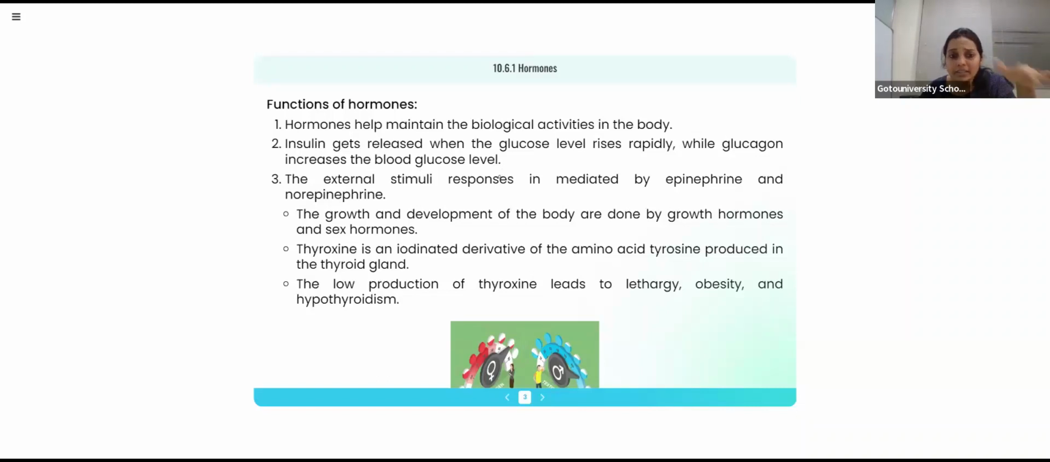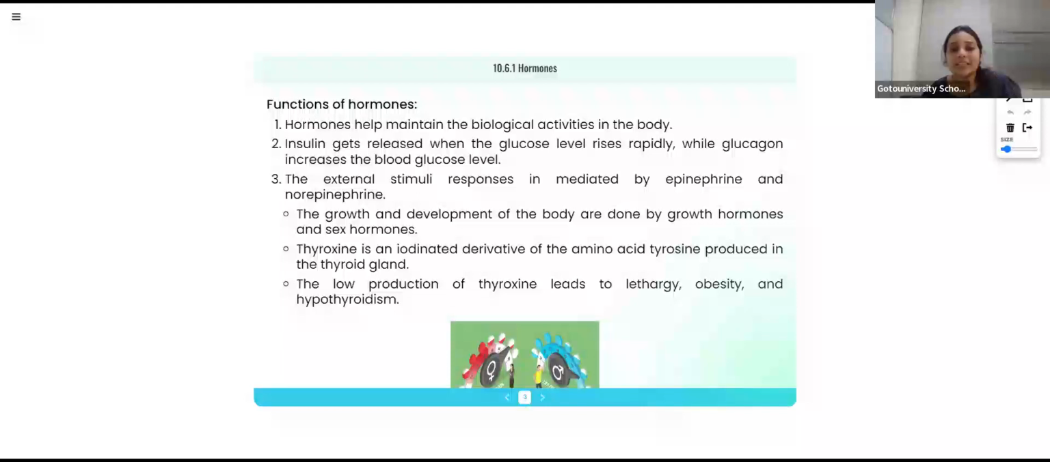Okay, do you have any doubt in this session? See, all these topics we have to memorize. Different hormones have different functions, we know. Hormones help to maintain the biological activities, that's also we know. So how are they helping? How does their deficiency cause different problems in our body? Because they have their own duties in our body. If the deficiency is there, they will cause other diseases.